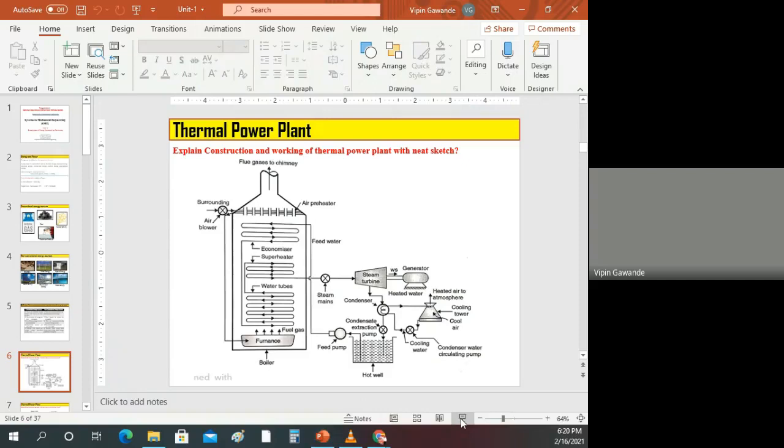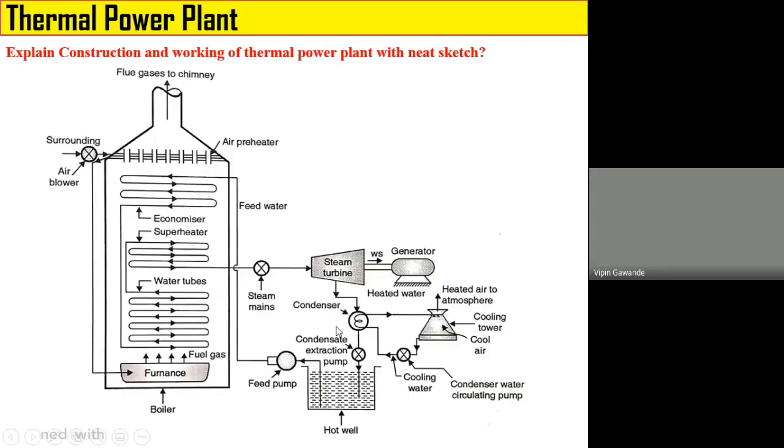So the function of the condenser is to what? It is to form the condensate. And the function of the cooling tower is to what? The hot water coming from the condenser is cooled by the cooling tower, and the cold water is again supplied to the condenser using the condenser water circulating pump.